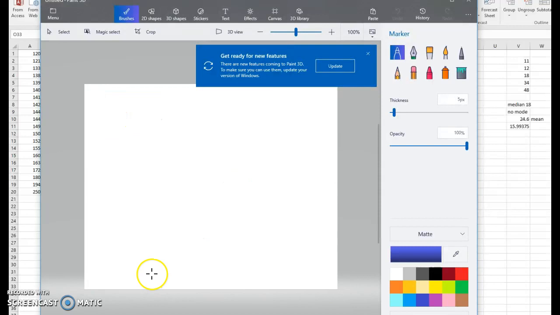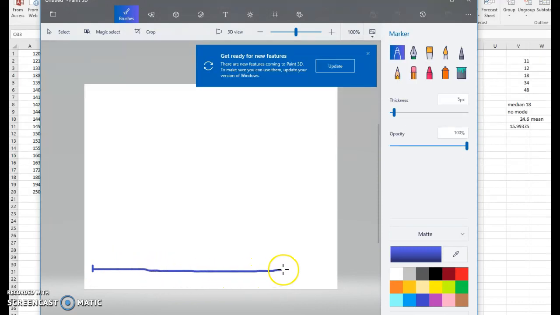Now, when doing a box plot, the first thing that we need is a scale, and I'm not going to be very straight drawn on here. I'll do my best. Well, see, I was good there for a second or two. All right, and I want to scale this thing.